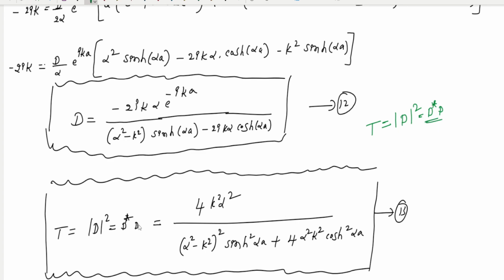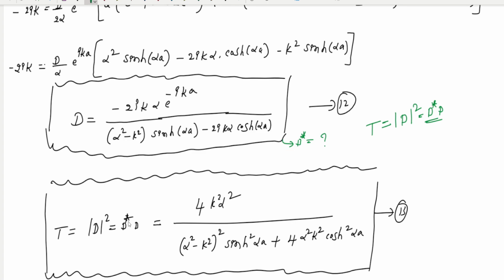If we take the complex conjugate of this equation, wherever i is there, the sign changes, and the remaining things are the same. Then multiply D and D complex conjugate. Here this is only D, so you need to find D complex conjugate from this equation.